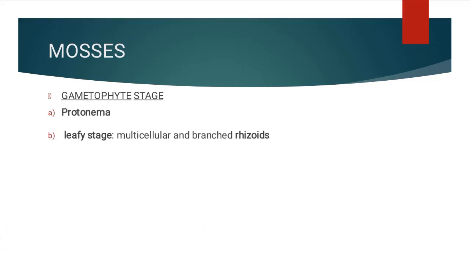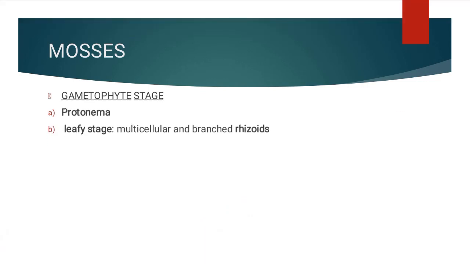Next we have the mosses. In mosses, the predominant stage of their life cycle is the gametophyte stage, which is again divided into two stages. The first one is the protonema. First the spore develops to form the protonema. A protonema is a creeping, green, branched, frequently filamentous stage. The second stage is the leafy stage. The leafy stage develops from the secondary protonema. So you can understand the spore develops to form the protonema, and after the protonema, it develops the leafy stage.